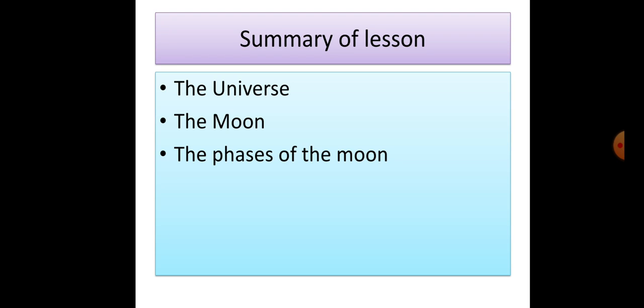Now summary of the lesson. From this chapter, what have we learned? We have learned about the universe, the moon, and the phases of the moon.